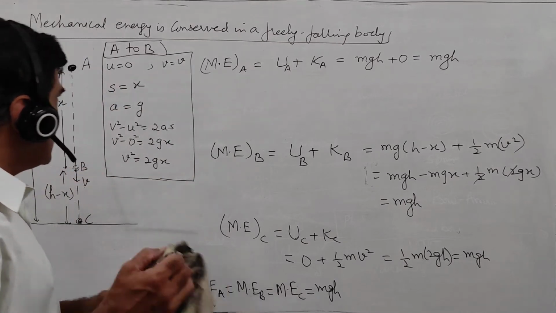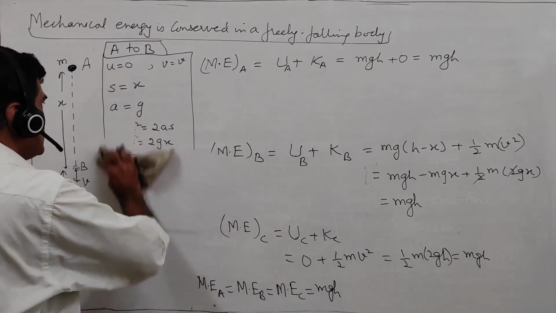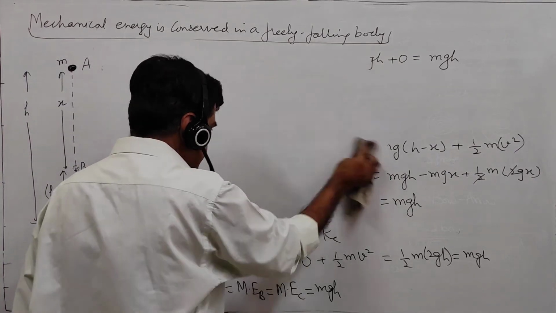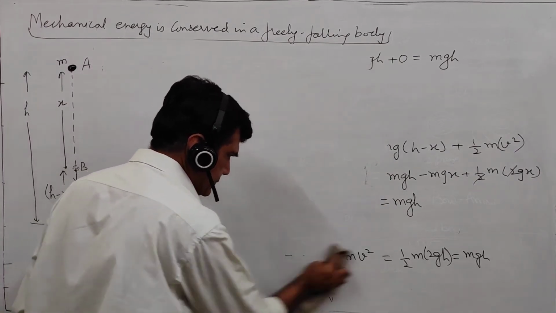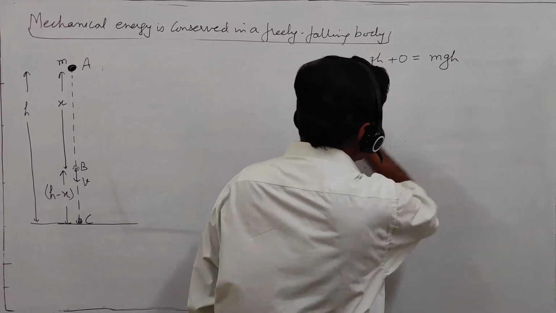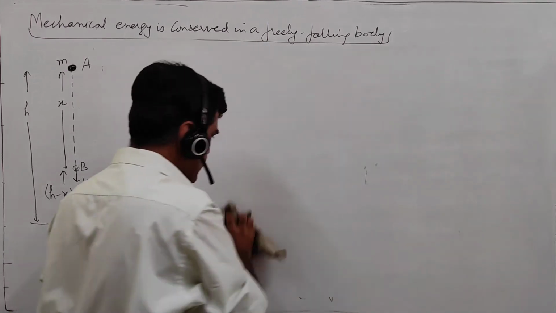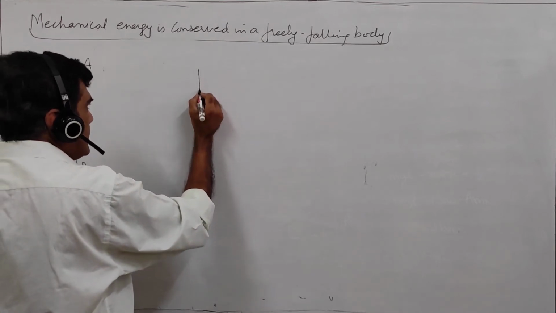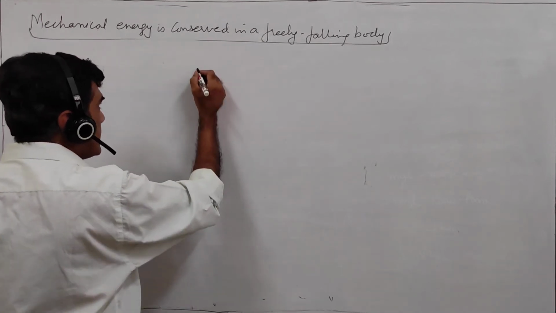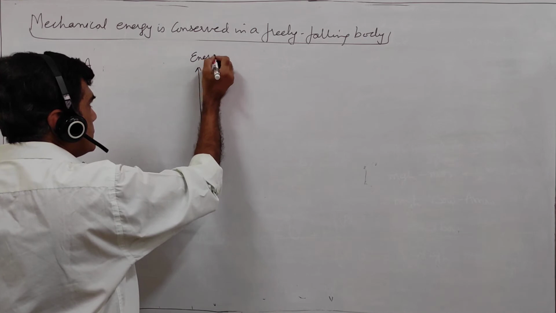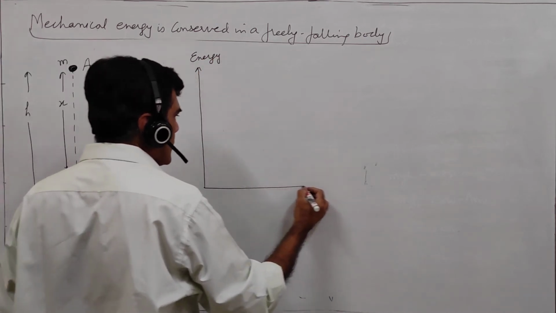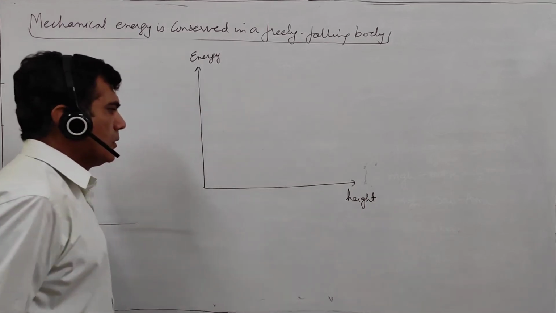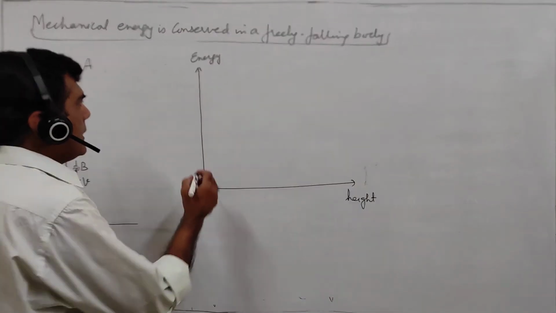We can draw a relevant graph also between energy and height. Energy we are taking along the y-axis and height we are taking along the x-axis. So what is the mechanical energy?